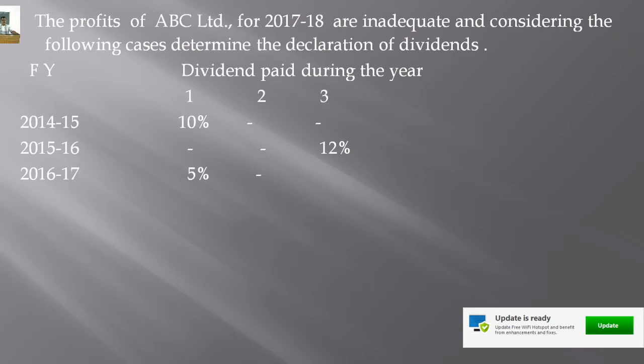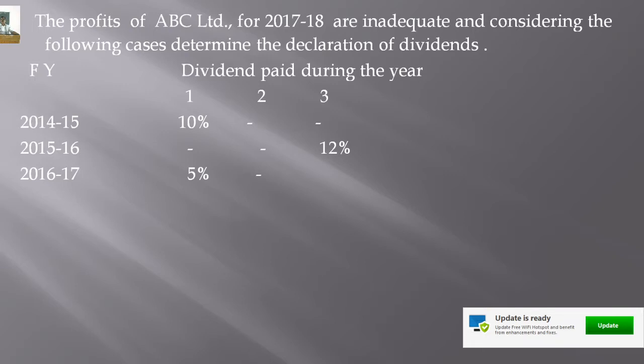Today in this class I will continue the topic, that is divisible profits, and also the transfer of profit to general reserve. So before going to explain the various provisions regarding the transfer of profit to general reserve, let us see one more example of the divisible profits.